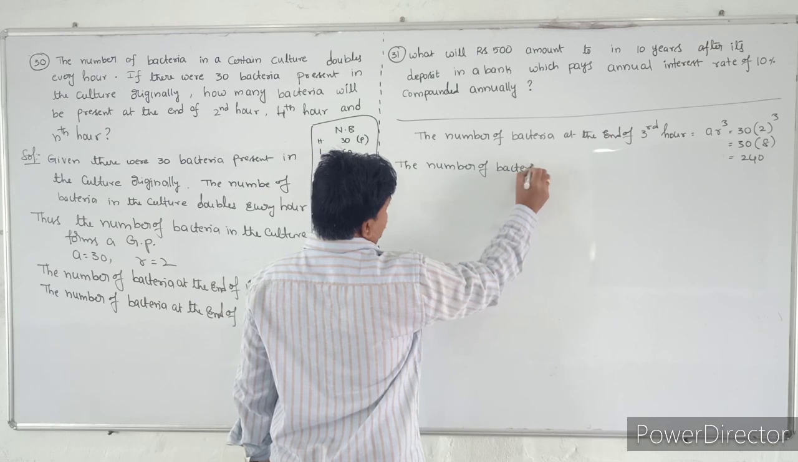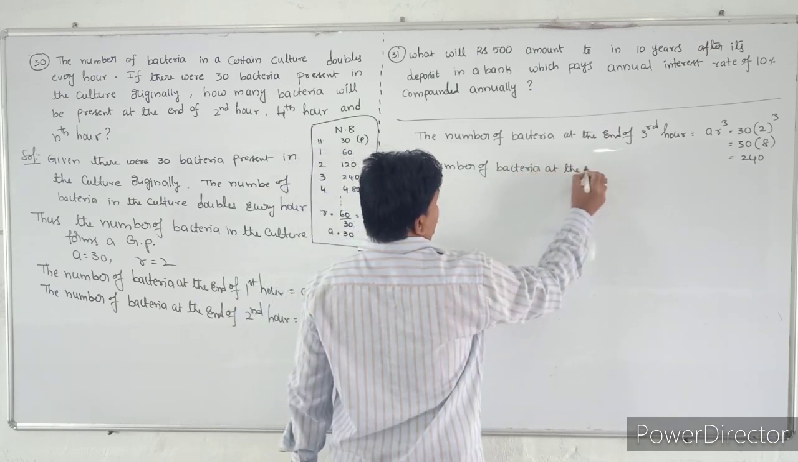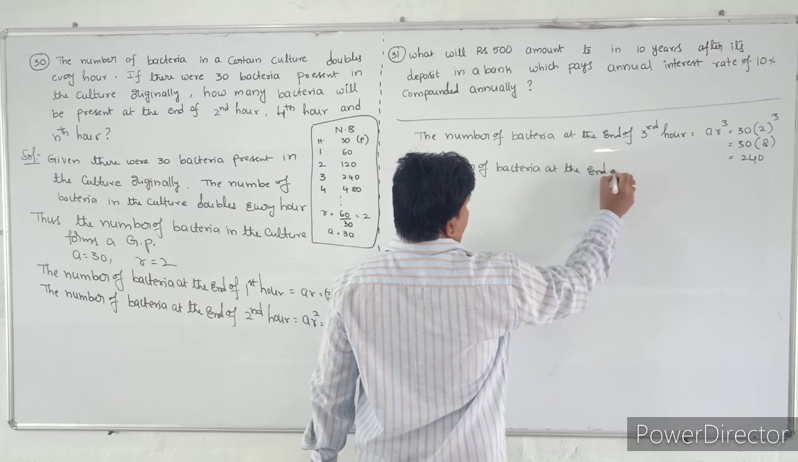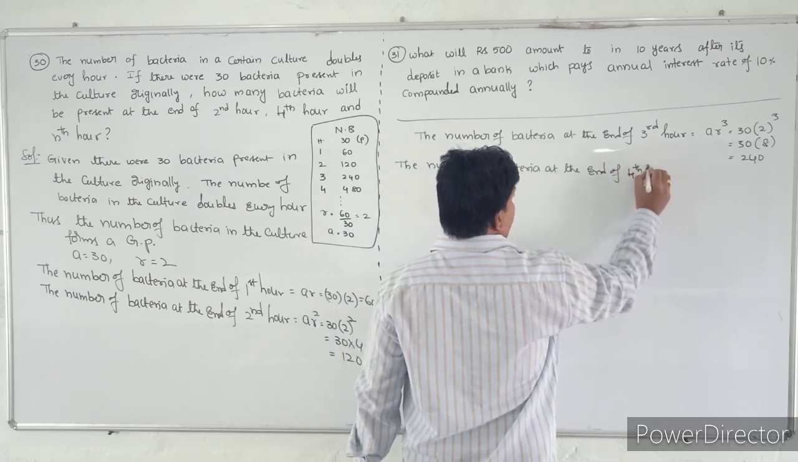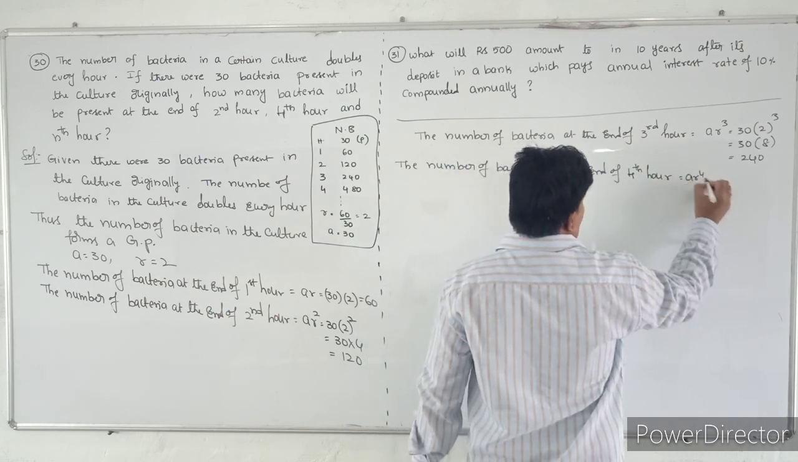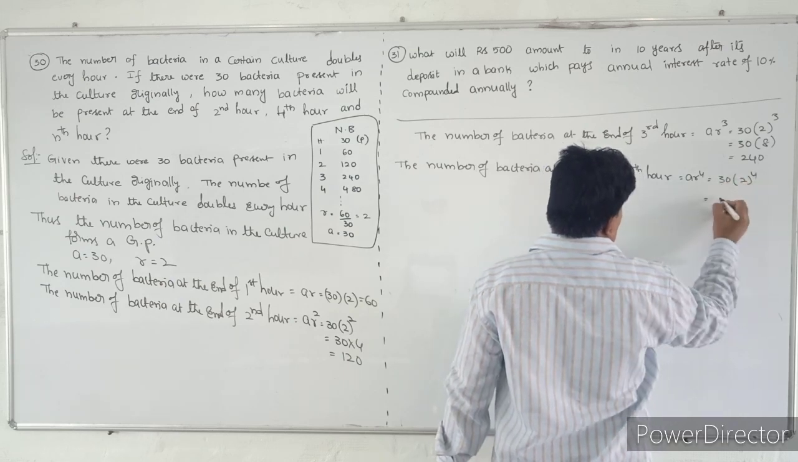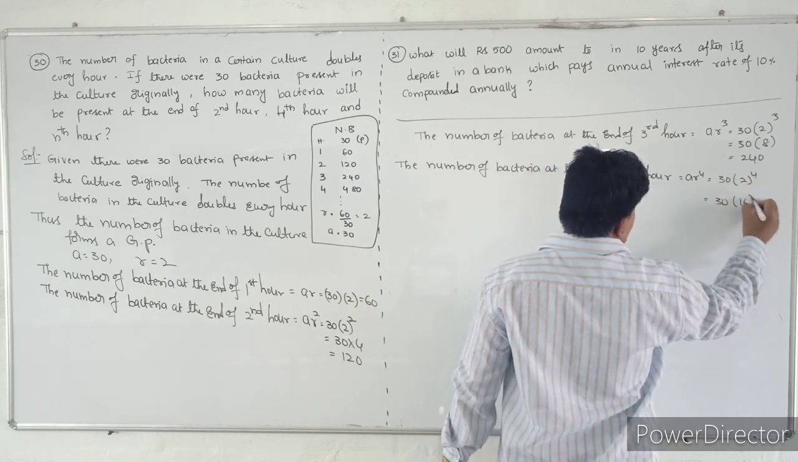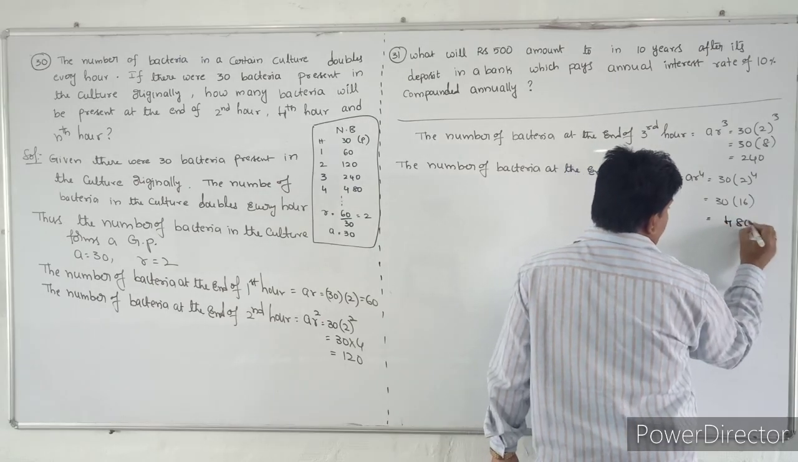Similarly, the number of bacteria at the end of the fourth hour. So that is R power 4, that is 30 into 2 power 4, that is 30 into 16. So that implies that is 480.